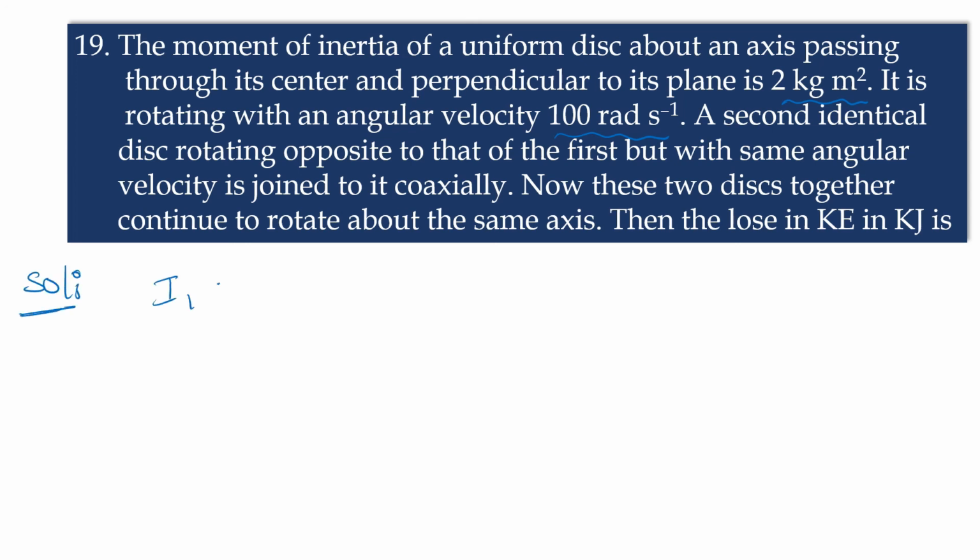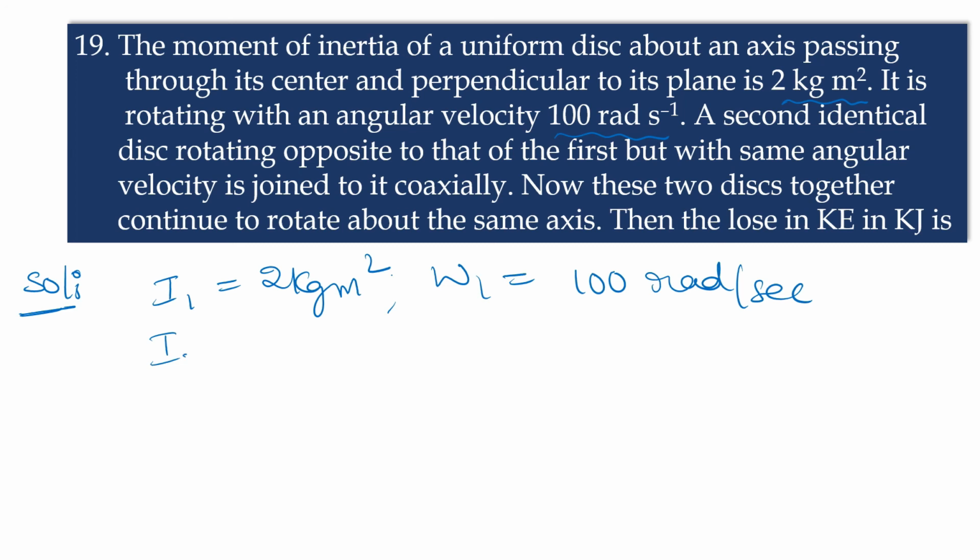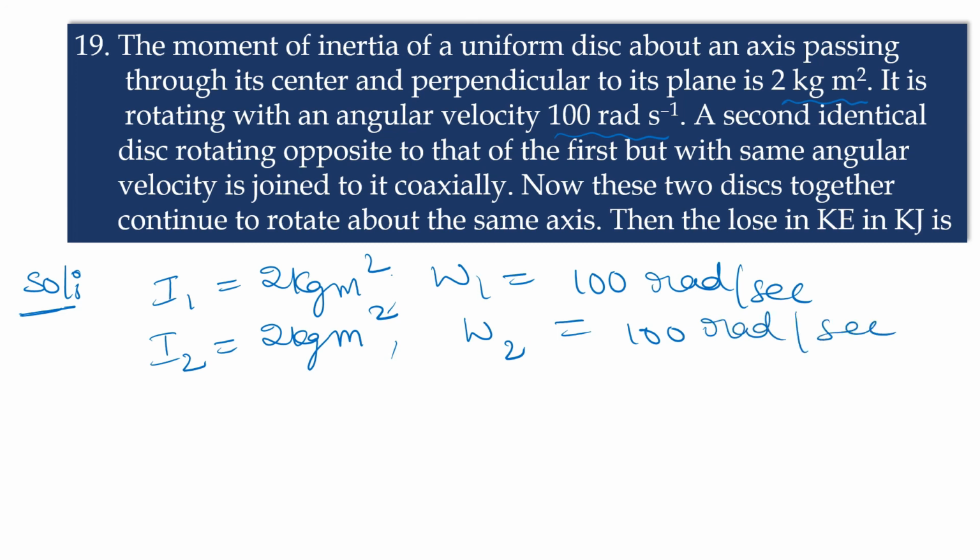Given I1 is equal to 2 kg m square and omega 1 is given as 100 radians per second, and I2 is equal to 2 kg m square, and omega 2 is equal to 100 radians per second.